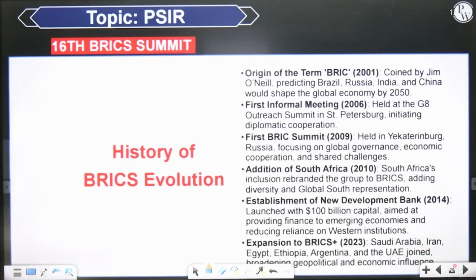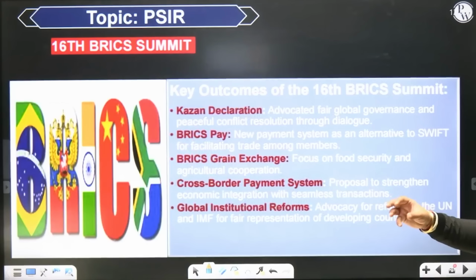And then the first informal meeting happened in 2006 in St. Petersburg. And the first BRICS summit was held in Yekaterinburg. This question has also been asked in prelims. South Africa was added in 2010, and then the BRICS Bank or New Development Bank came into existence in 2014 on the lines of the World Bank and International Monetary Fund with a capital of $100 billion. And then in 2023, it was announced that expansion of BRICS will happen. So these countries have joined BRICS. So now it is not merely BRICS, it is BRICS plus.